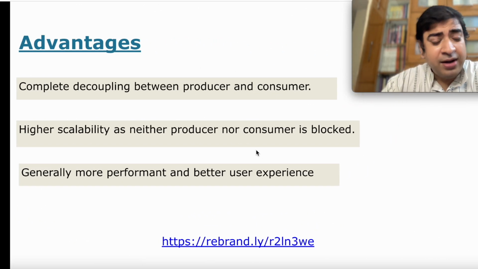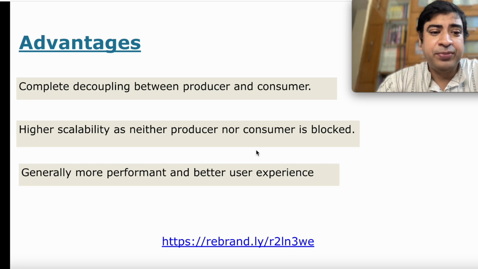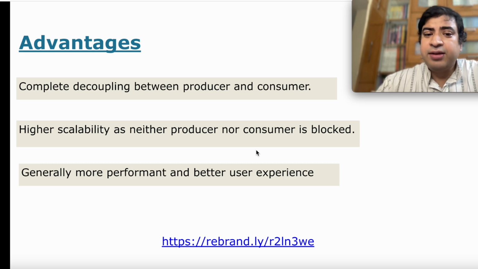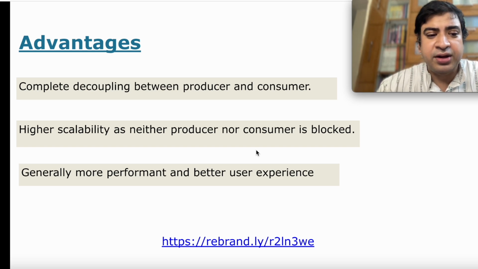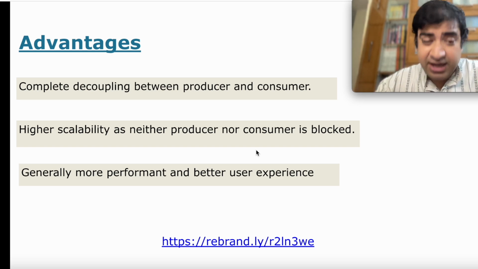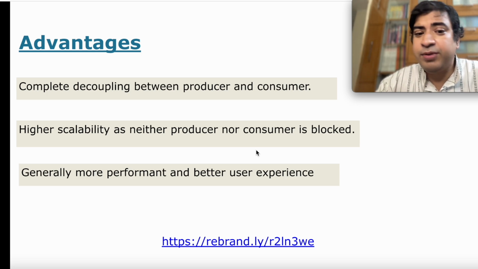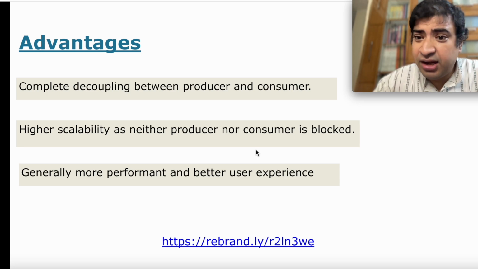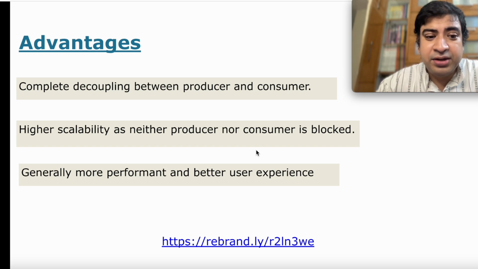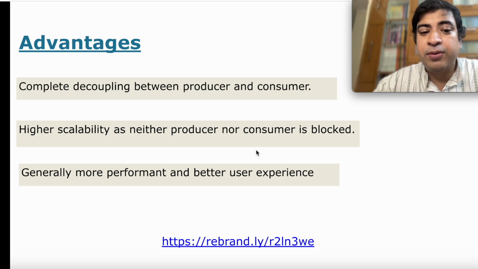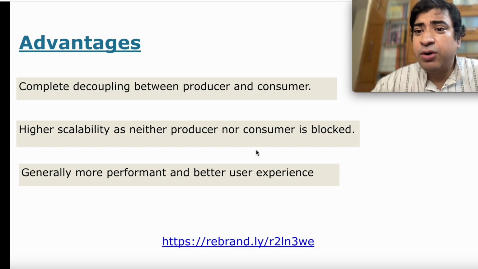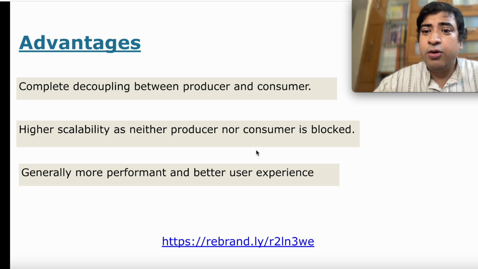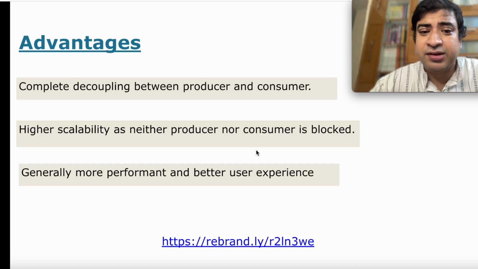So what are the advantages of asynchronous communication? The main advantage, as I already mentioned, is it achieves a complete decoupling between the producer and the consumer, which in turn results in higher scalability because neither the producer nor the consumer is blocked. And generally, asynchronous communication makes systems more performant and also gives better user experience. Just because the systems are more performant, the user also will have a better impression of the system.